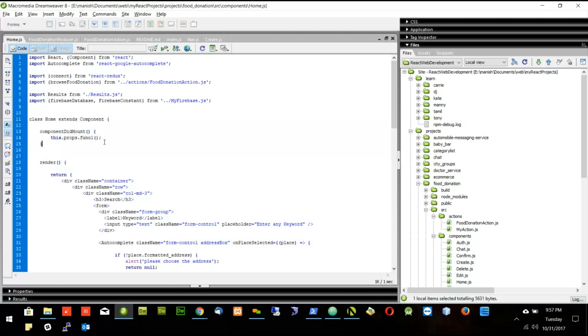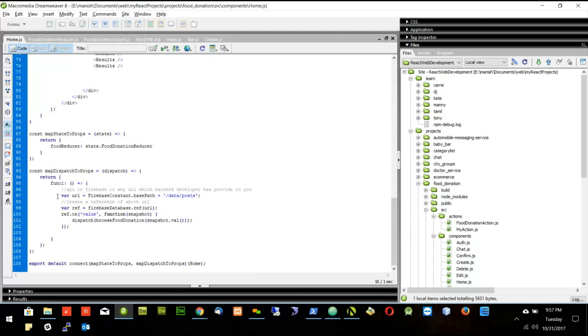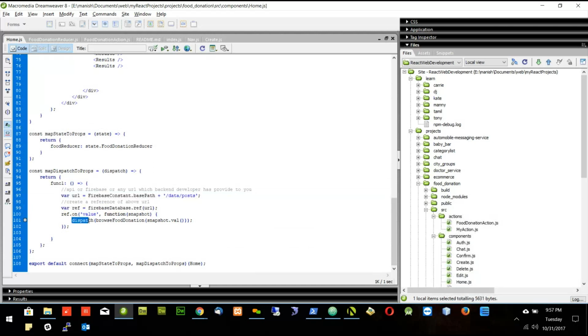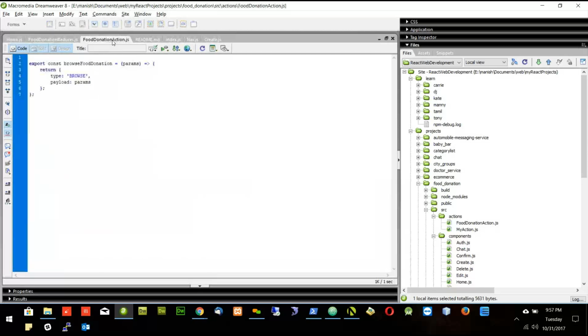So function one is called, what does function one do? It calls the Firebase, and once the results come back from the Firebase, it dispatches the action. This is the action. This action takes some parameters, that is this one. This is the list of the results which it takes. And once this action is called, we are here and we pass the type and payload as whatever we get from the Firebase.